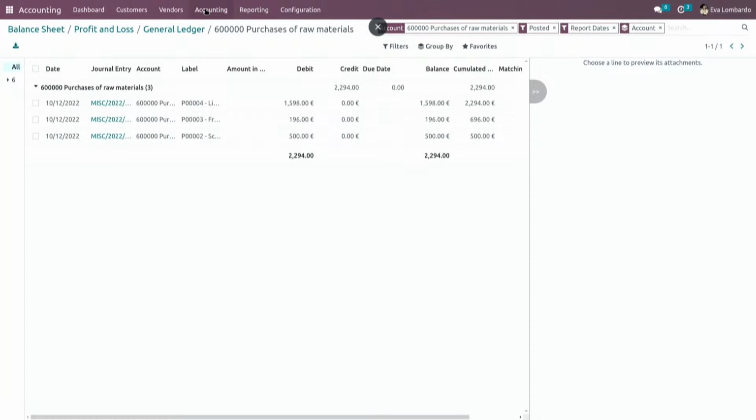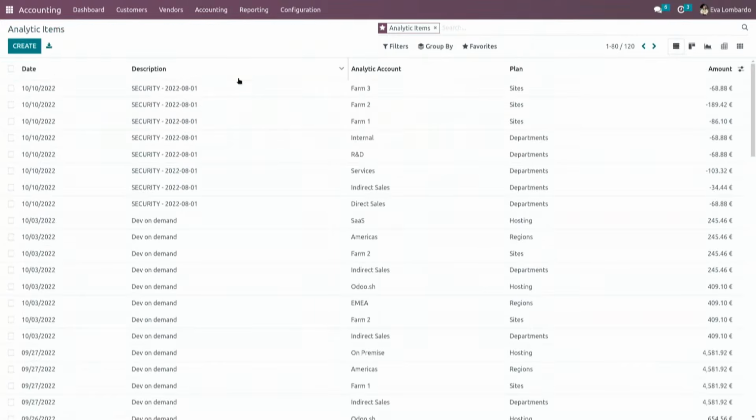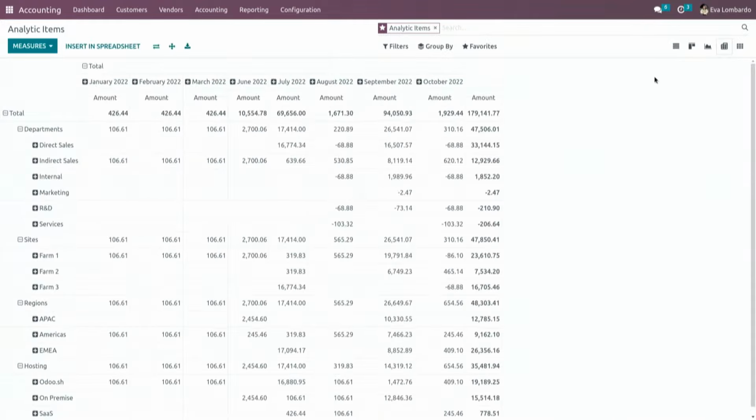Yeah, okay. So you can find all the analytic items within the accounting view here. So you will get the list view of all the analytics. But to make this intelligible, I want to see those in a pivot view. I've already displayed them in the manner I want to, so by plans, by accounts, and by month as well. Now, if you need extra KPIs, your own ratios, everybody has their own preferences, you can insert this data into a spreadsheet.